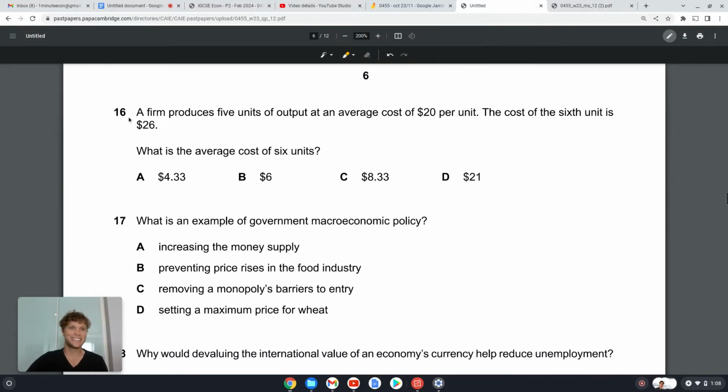Okay, so 16. A firm produces 5 units of output and an average cost of $20 per unit.